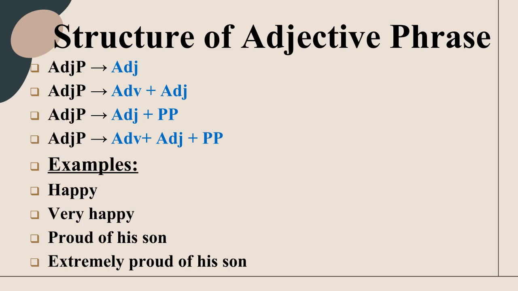For example, in happy, happy is the head adjective. In very happy, happy is modified by very. In proud of his son, proud is the head adjective, while of his son completes its meaning, and in extremely proud of his son, extremely modifies the adjective proud, and of his son functions as its complement.